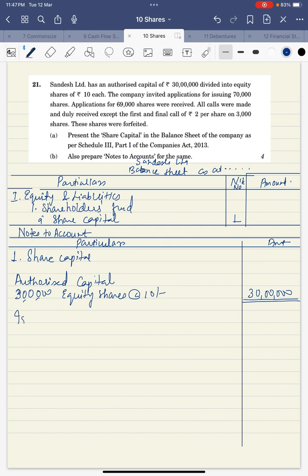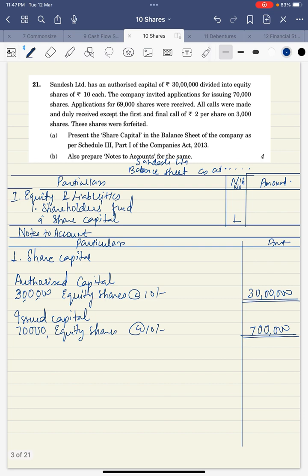Then is issued capital. How much is issued capital? 70,000 equity shares at the rate 10 each. That is 7 lakh. Even this is not received because this was what the company is offering. They expected 7 lakh, but 7 lakh wasn't received.